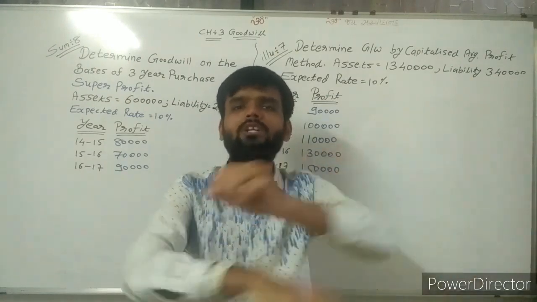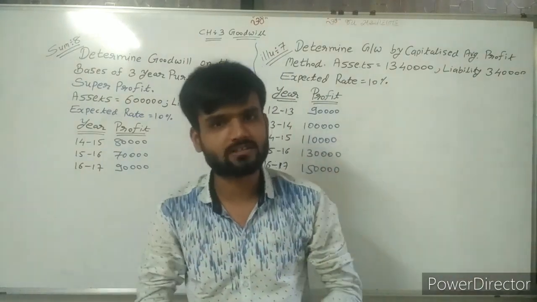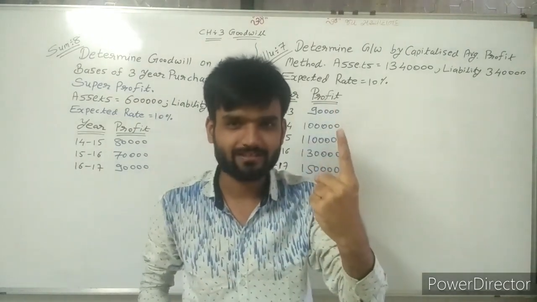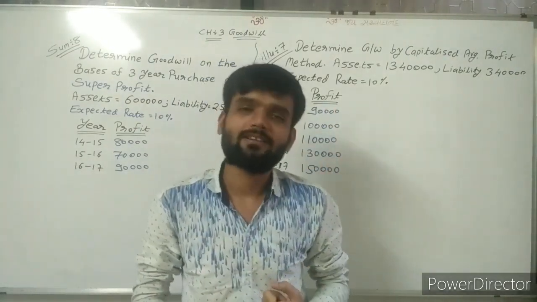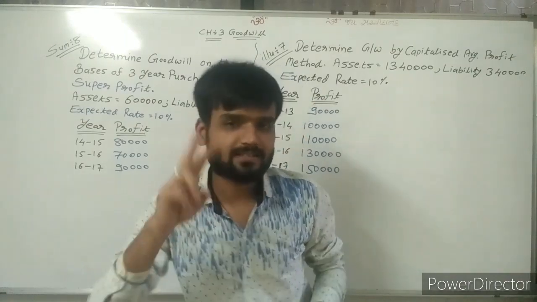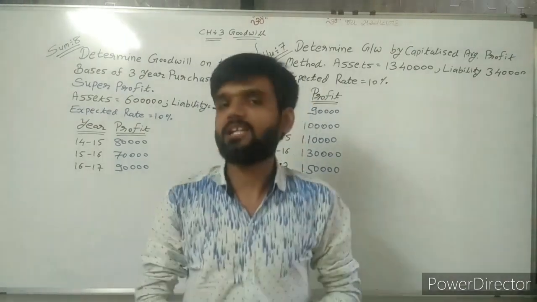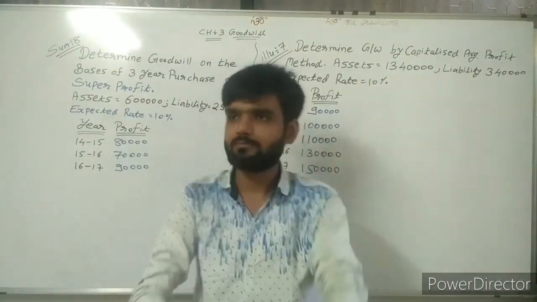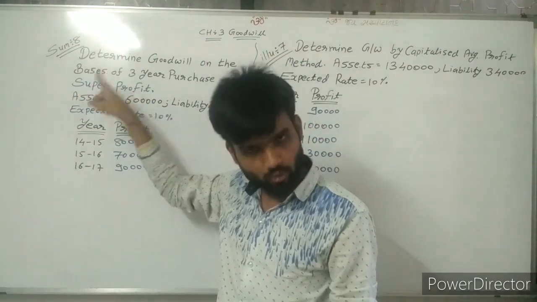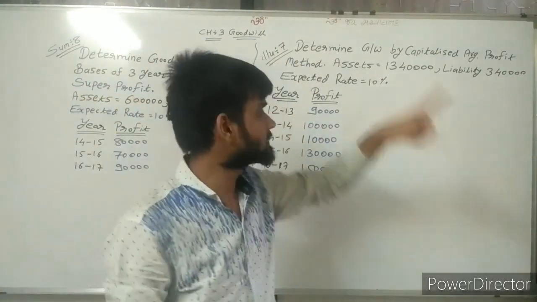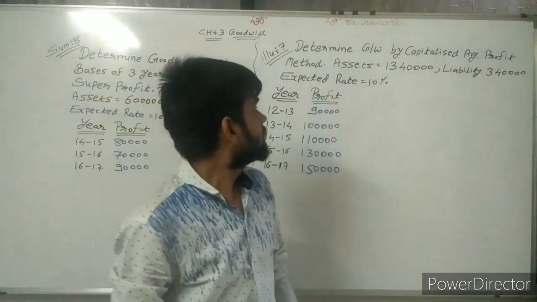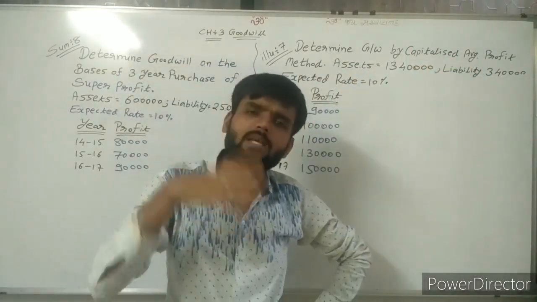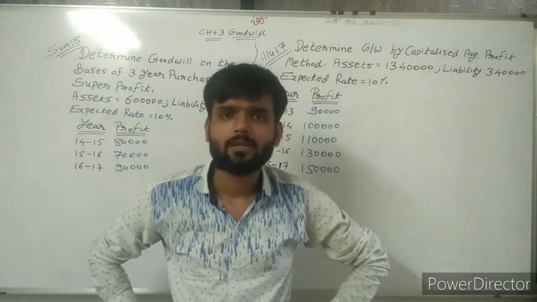Now, the important two methods, the last two methods. What are those methods? Sir, first method, super profit method. And sir, second method, capitalization method. Here, I have taken two sums. One sum is related to the super profit method. The second sum is related to the capitalization average profit method. So both sums I have taken here.